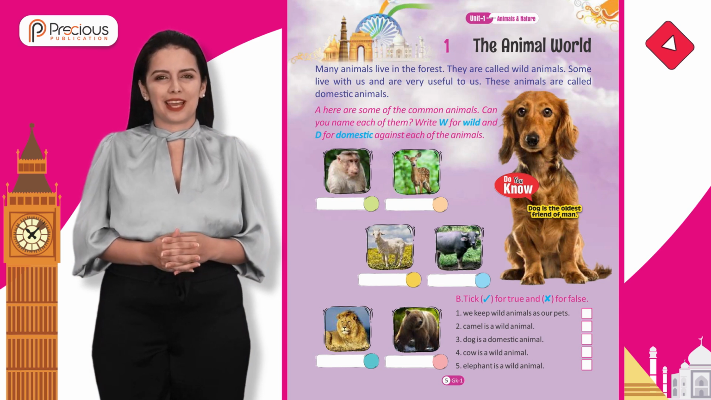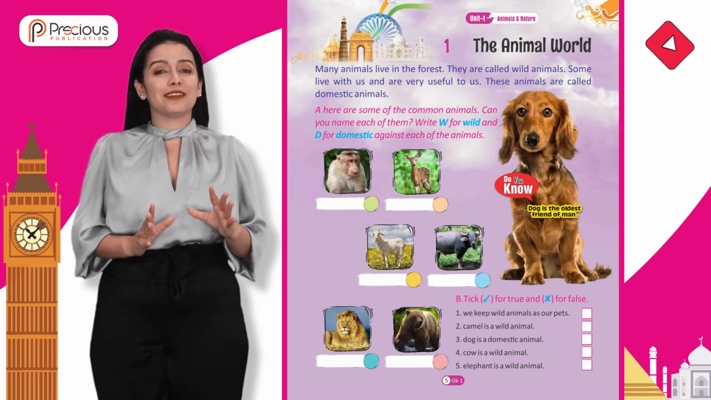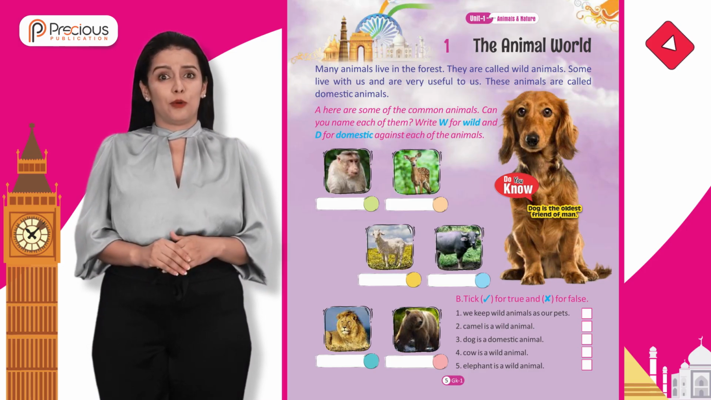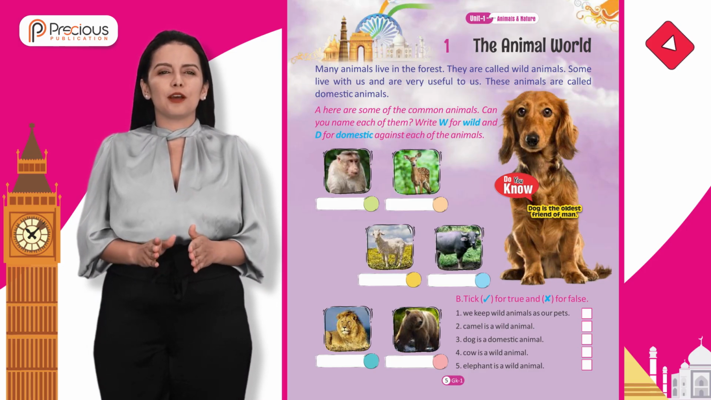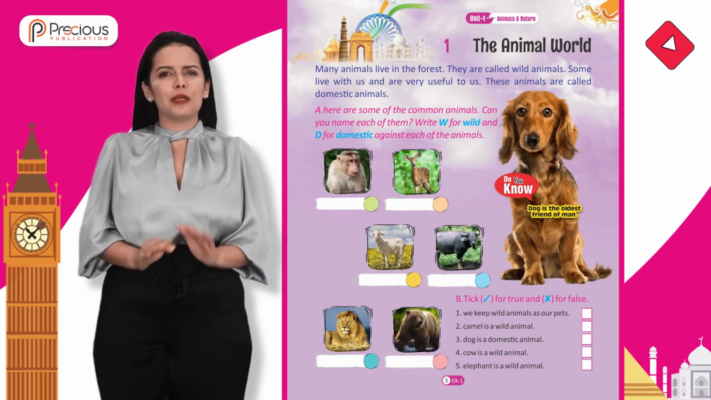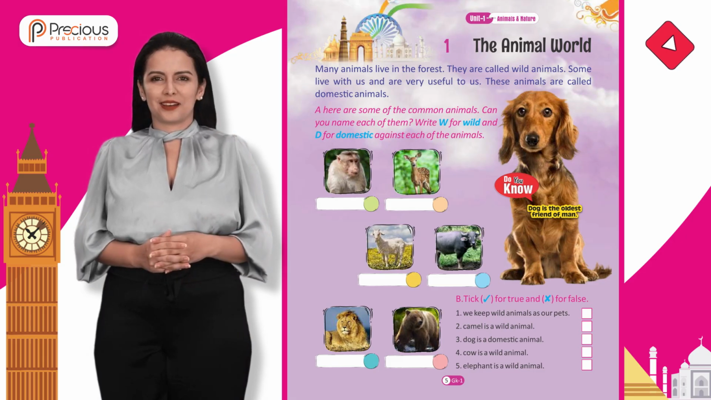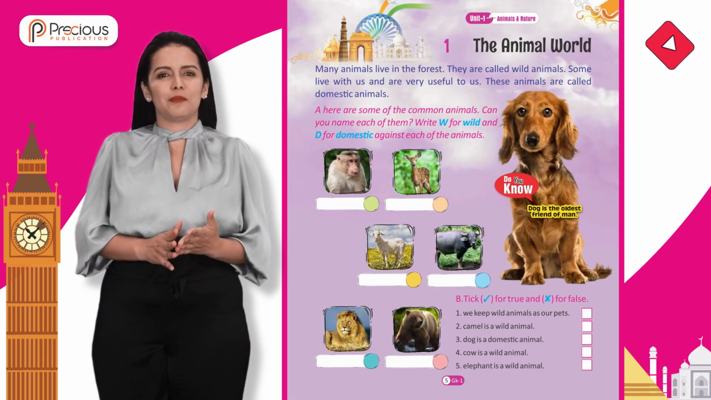Here are some of the common animals. Can you name each of them? Write W for wild and D for domestic against each of the animals. Tick right for true and wrong for false.